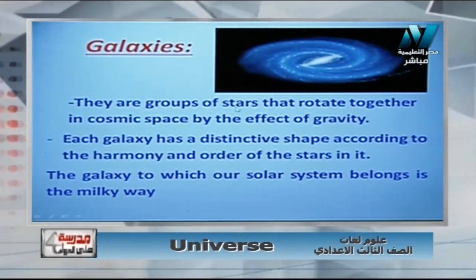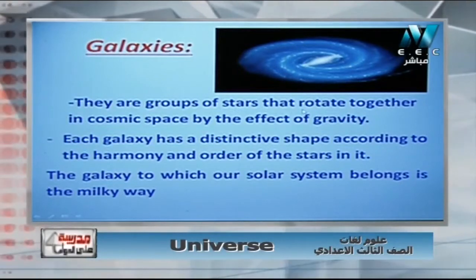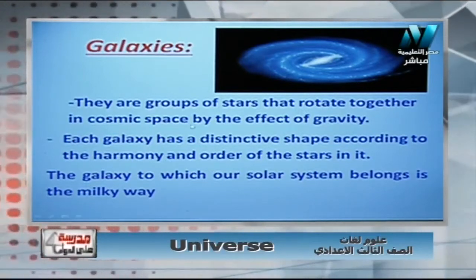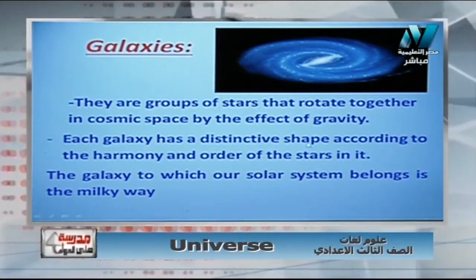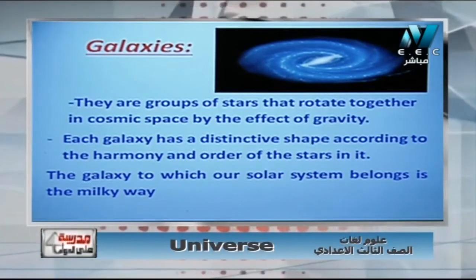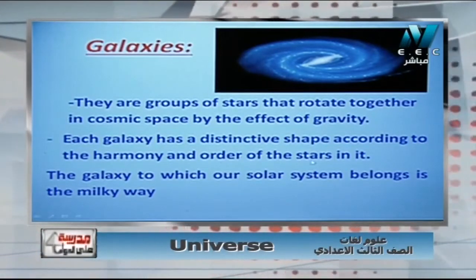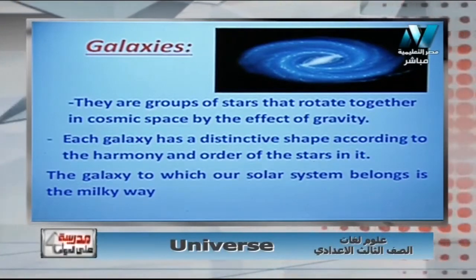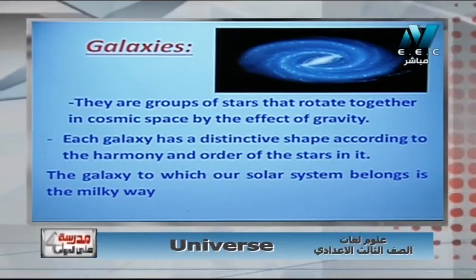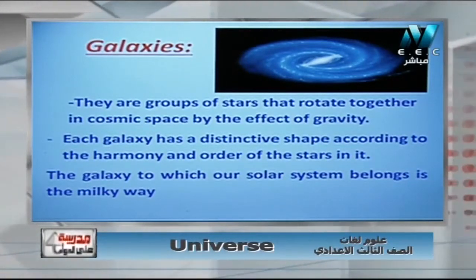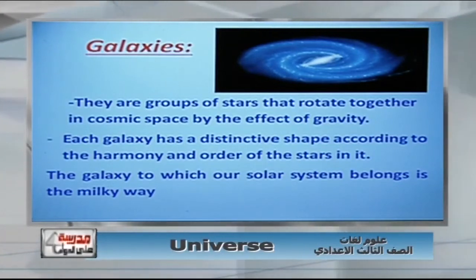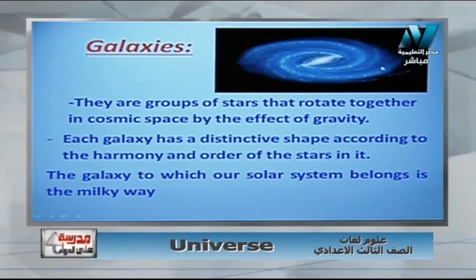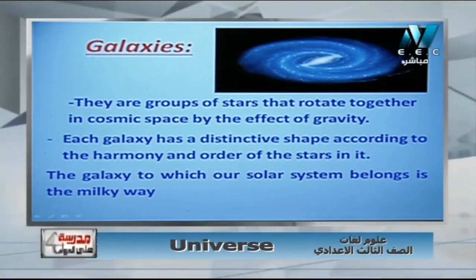It's a group of stars rotate together, so they are in motion, they rotate around each other. Each galaxy has a distinctive shape, and this shape was according to what? Harmony and order of the stars. The stars collection make a distinctive shape, and this is why we call the galaxy by this name. Like our galaxy, which our solar system belongs to, is the Milky Way. And this is the diagram of our galaxy. As we've seen, the spiral arm, and we are on one end of this arm.